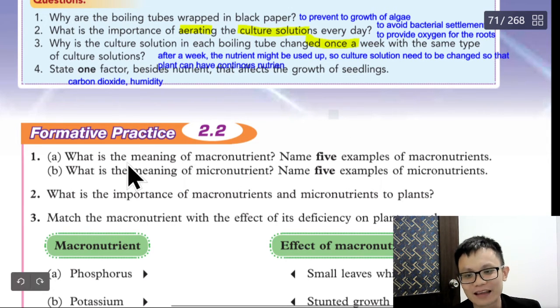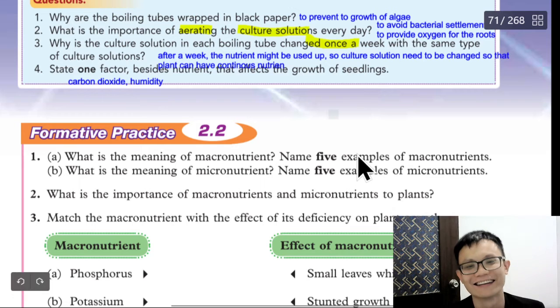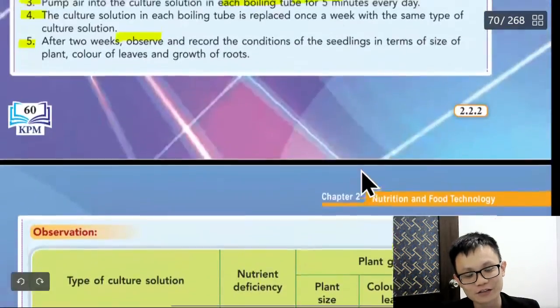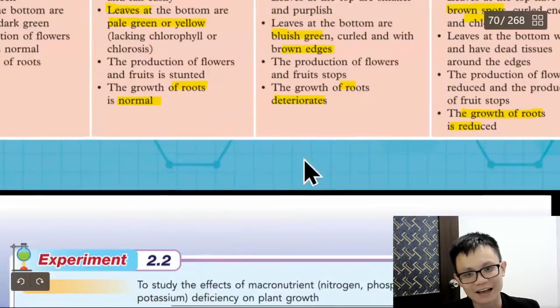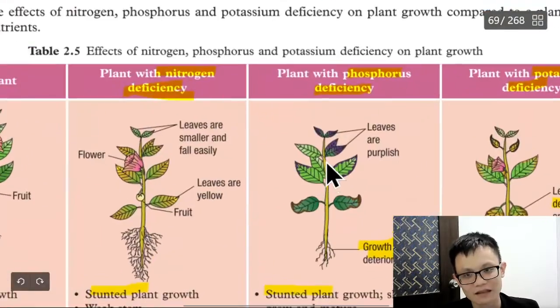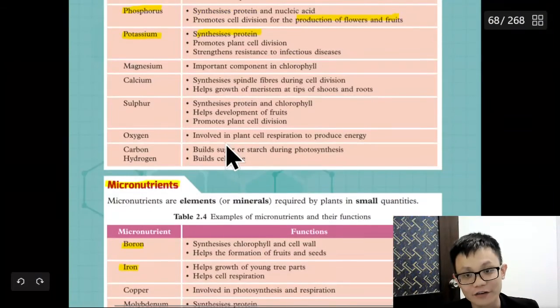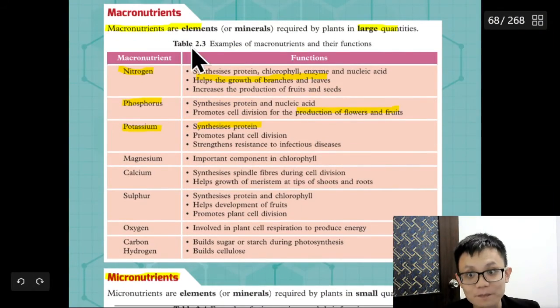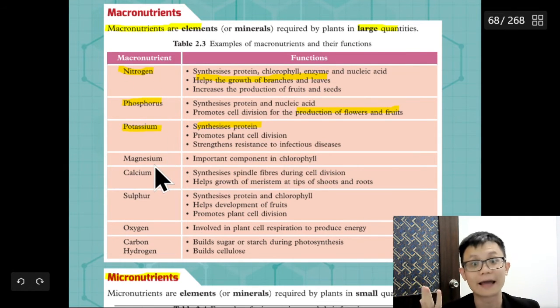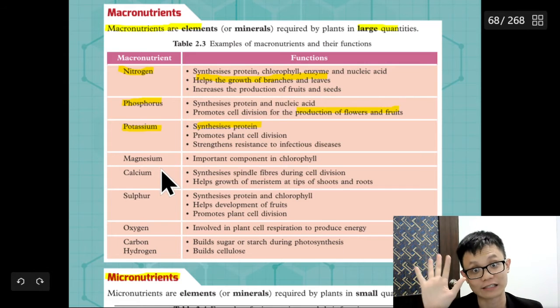What is the meaning of macronutrient? Name 5 example. Thank God, this is more proper question. What is the meaning of the macronutrient? So we can see that this is at here. Correct or not? We already learned this. Macronutrient are the elements that are required by the plant in large quantity: nitrogen, phosphorus, potassium, and magnesium. So you give 5 because the question asks 5.